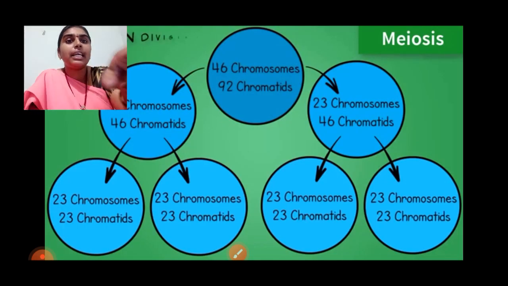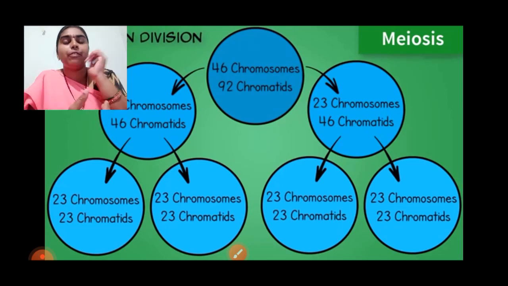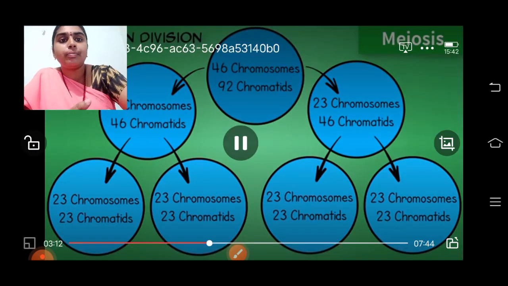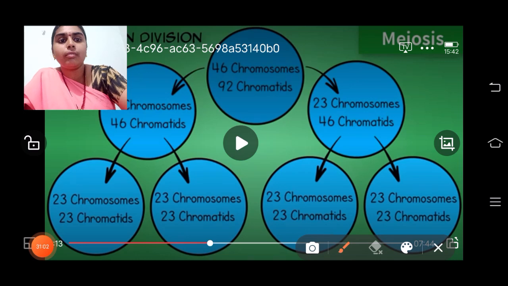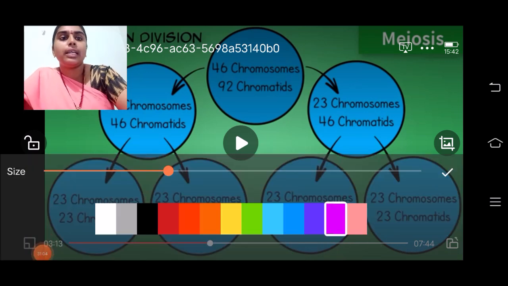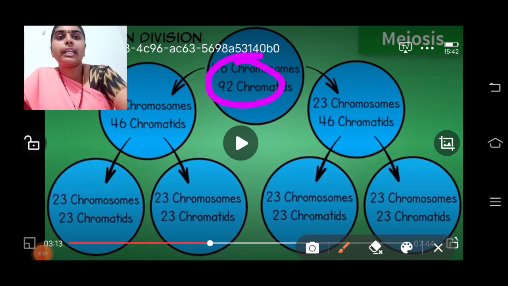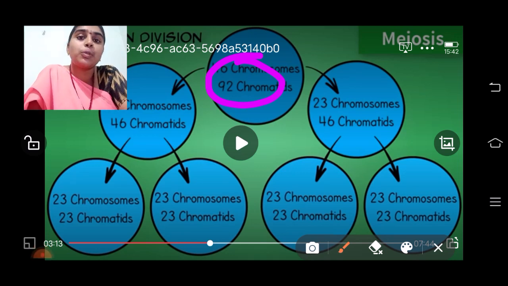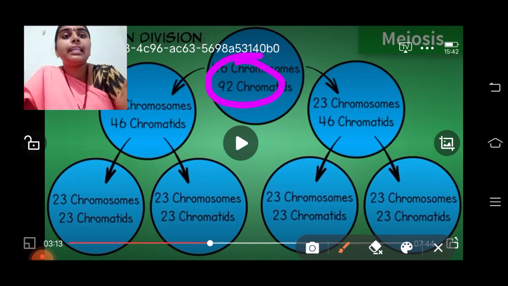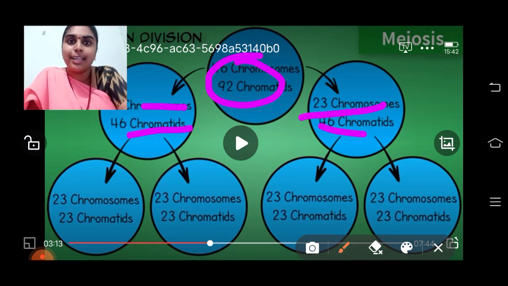Now you see that in the first meiotic division, the parent has 46 chromosomes with 92 chromatids. Then in the first daughter cells, there are 23 chromosomes with 46 chromatids. So complete chromosomes with two chromatids have gone.